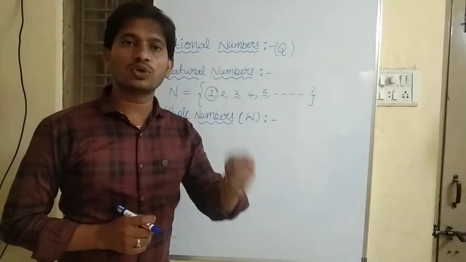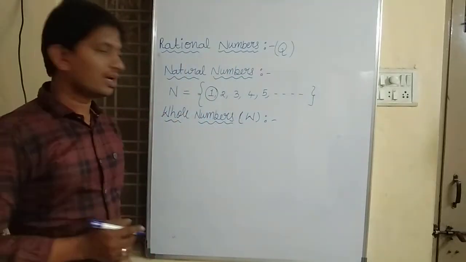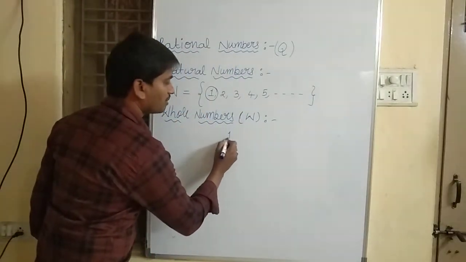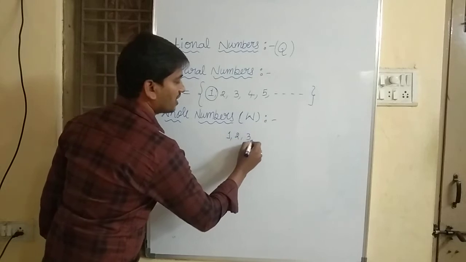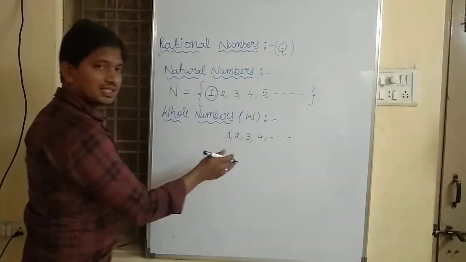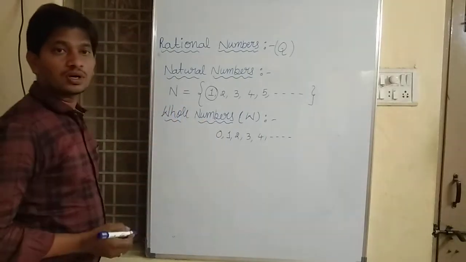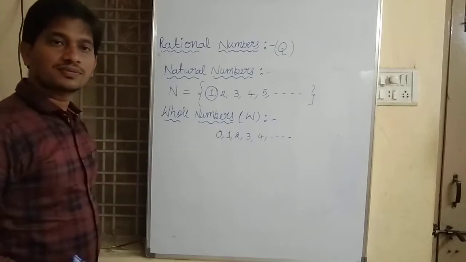Actually natural numbers start with 1, so natural numbers together with 0 are called whole numbers.